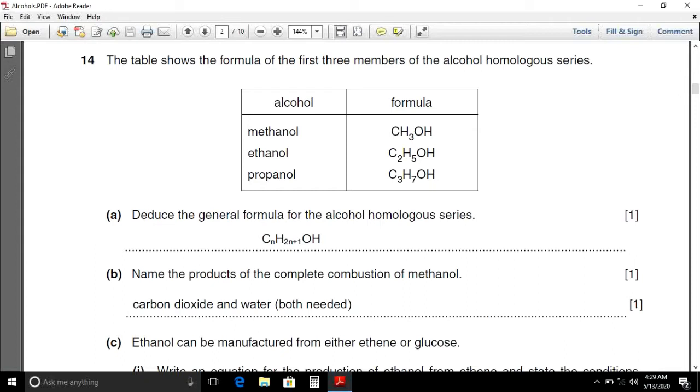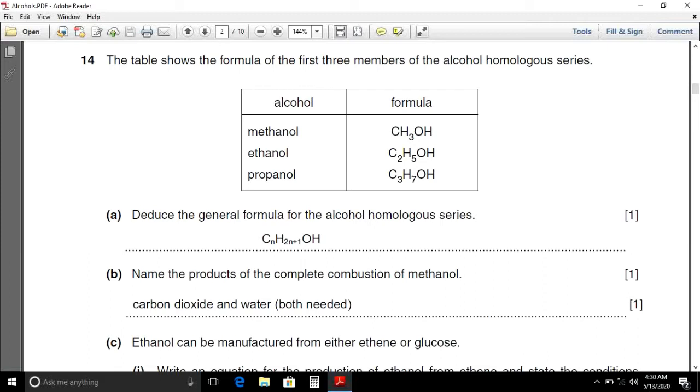The table shows the formula of the first three members of the alcohol homologous series. Methanol, its molecular formula is CH3OH. As you know that meth is equal to 1, that's why methanol contains only one carbon atom in the molecule. Ethanol, its molecular formula is C2H5OH. Propanol, its molecular formula is C3H7OH.